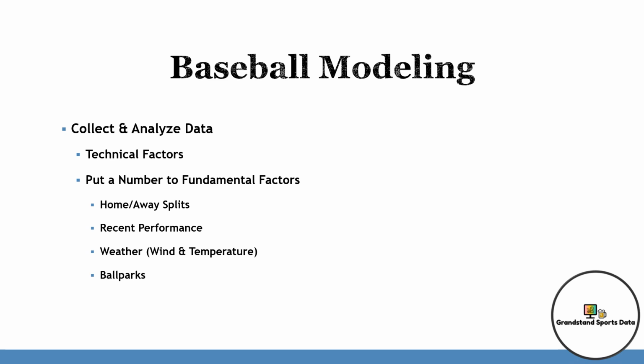Next, you should think about adding fundamental factors as well by putting a number on them. Some fundamental factors will already have numbers such as home and away splits, past performance, and even wind and temperature have numerical values. Also, try setting a number or tiers for ballparks. What I have done in the past is rank the highest scoring ballparks from highest to lowest in terms of runs scored, and then created tiers to symbolize a ballpark number.